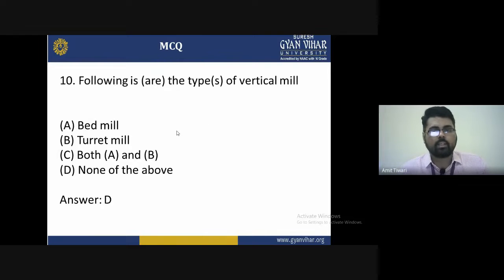And the 10th, that is the last question: the following are the types of vertical milling. The options are A, bed mill, B, turret mill, C, both A and B, and D, none of the above. The correct answer is D. None of the above are types of vertical milling.